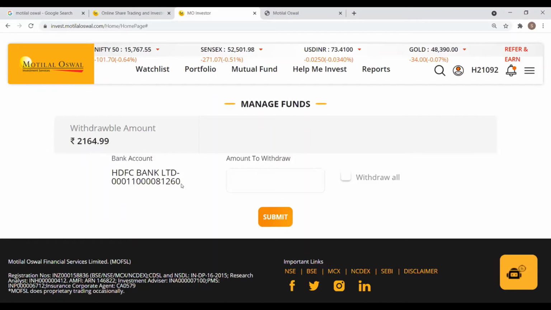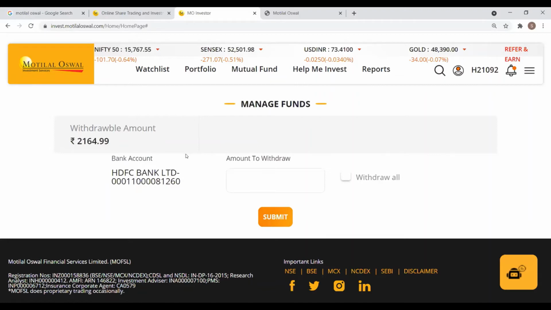In Motilal Oswal, you can add a number of different banks to the same account as well. But as a default, you need to select one default bank, and all withdrawal amounts will go to that default bank account itself. In this example, if we have HDFC Bank as our default bank, it will show up here. That's the bank account details for the current default account. You can enter the amount that you need to withdraw and click on submit.